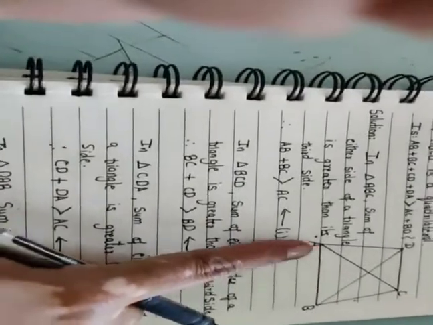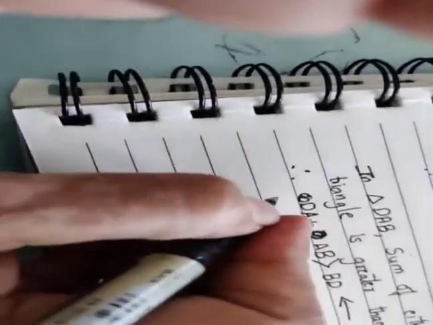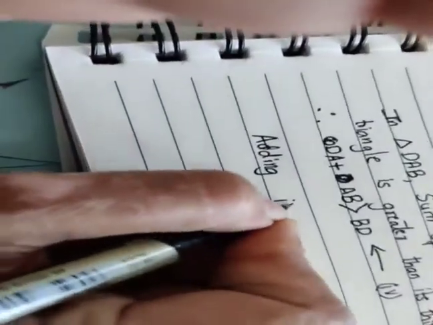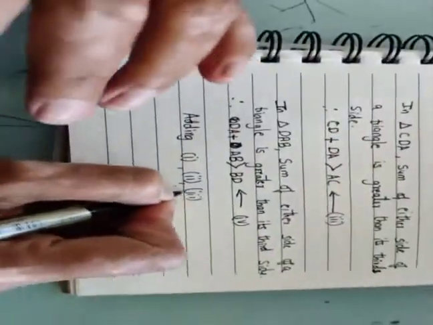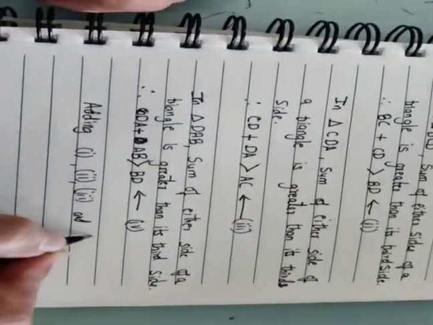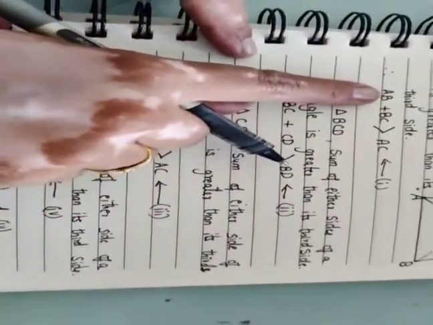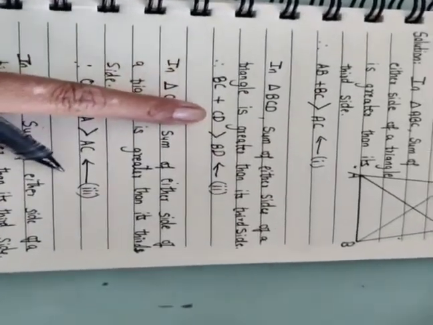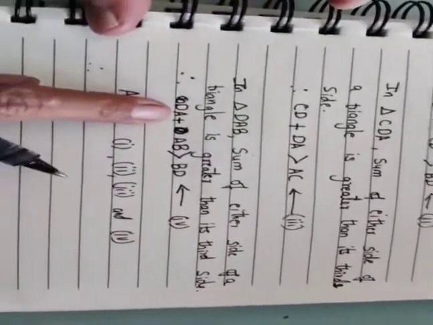Now we have to move like this, adding 1, 2, 3 and 4. So all these sides we will be adding: AB plus BC, then BC plus CD, CD plus DA and DA plus AB.